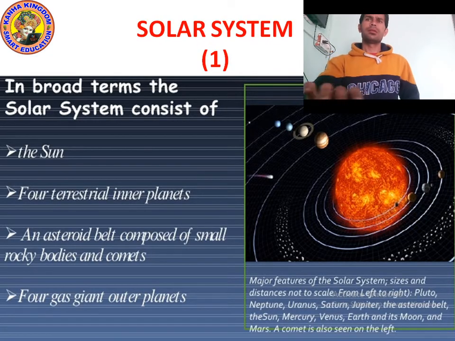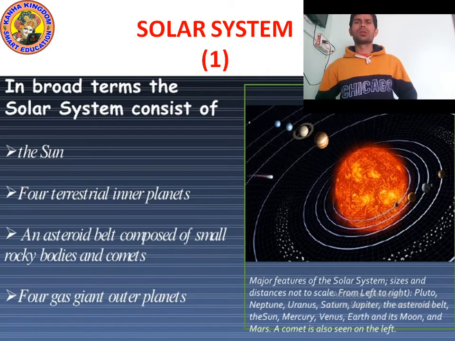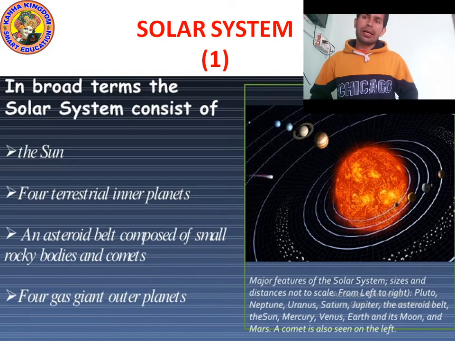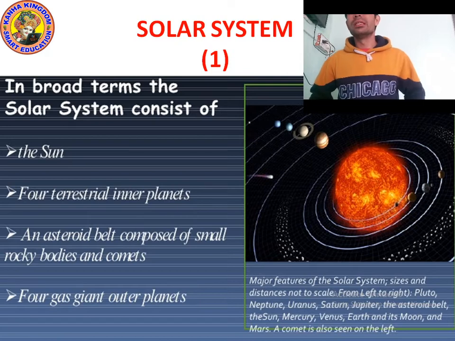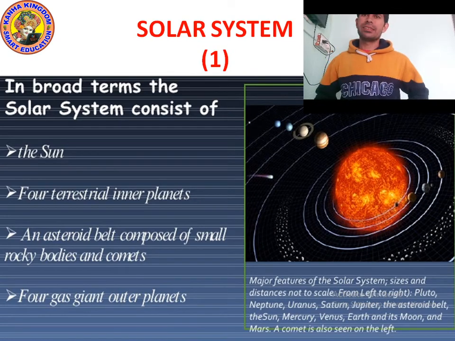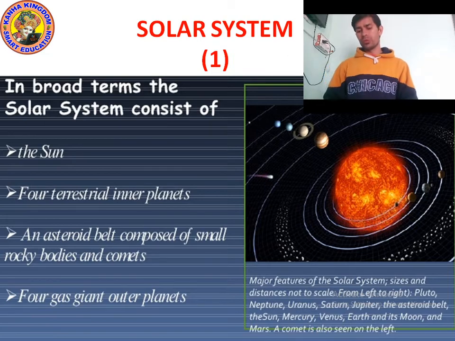Okay, the solar system. Let's study about the solar system. So, what is the solar system? The solar system consists of the sun, four terrestrial inner planets, an asteroid belt, comets, and outer planets.